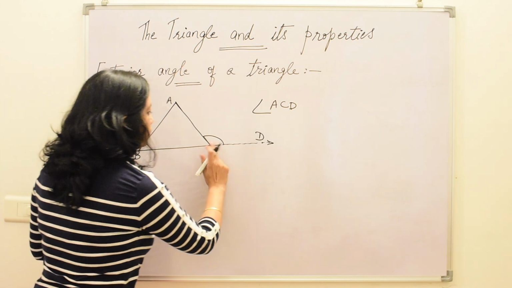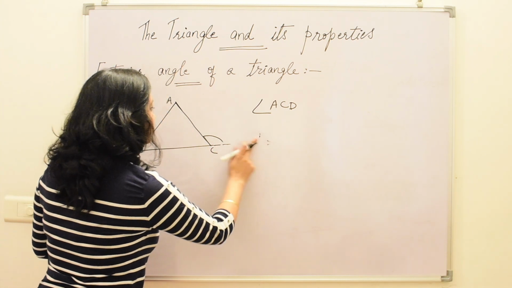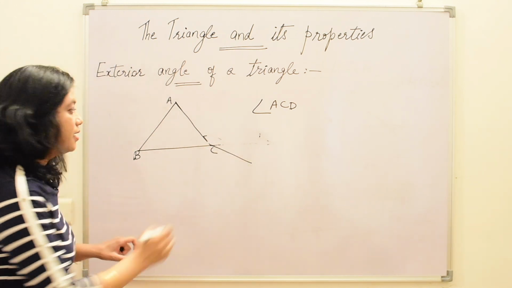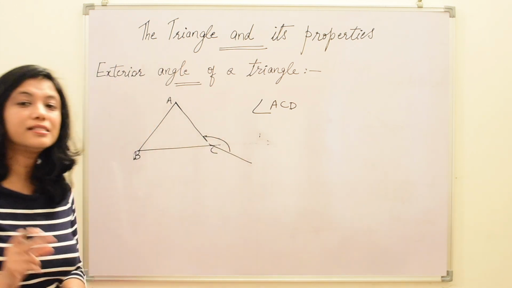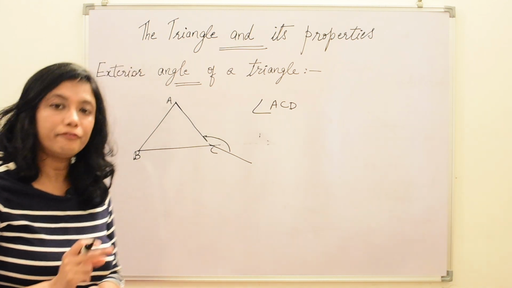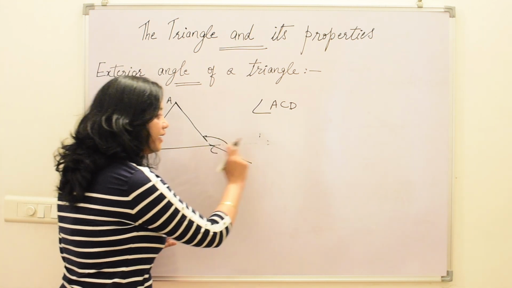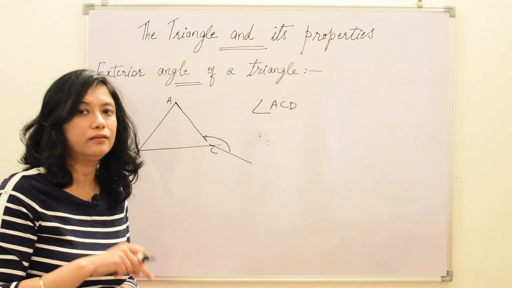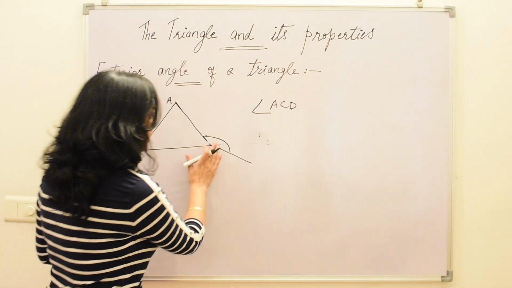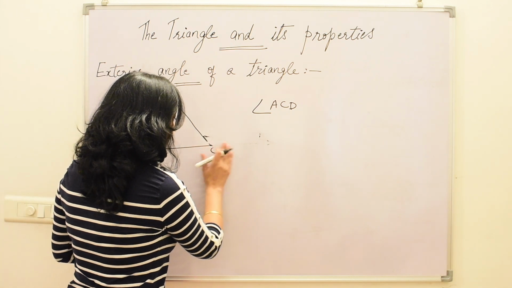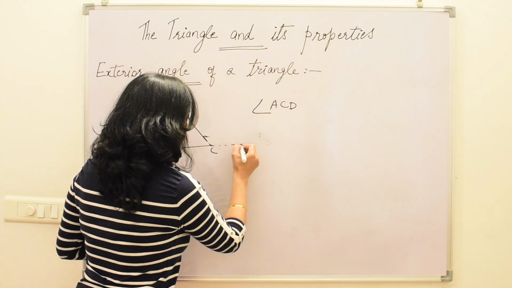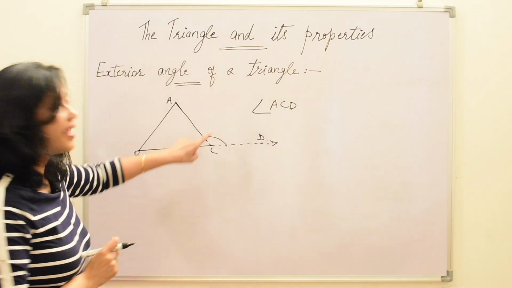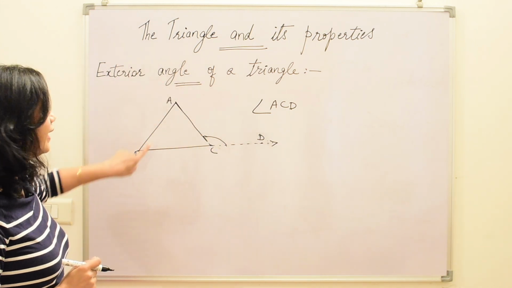Now see, if we make any line like this, then this angle is not considered to be the exterior angle. You have to remember that only when the side is produced, the side is extended, the angle which is made on that side is called the exterior angle. This angle is the exterior angle of triangle ABC.